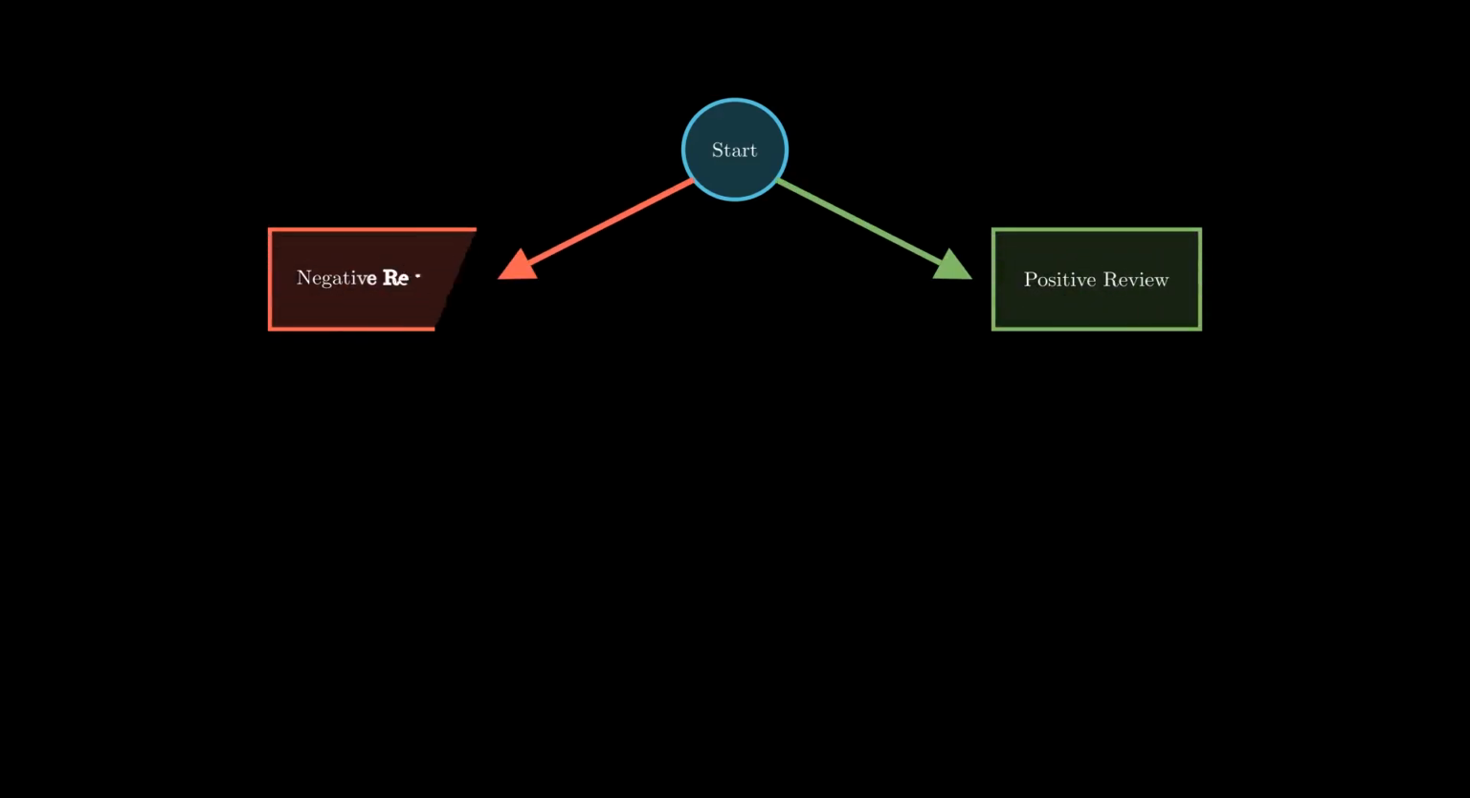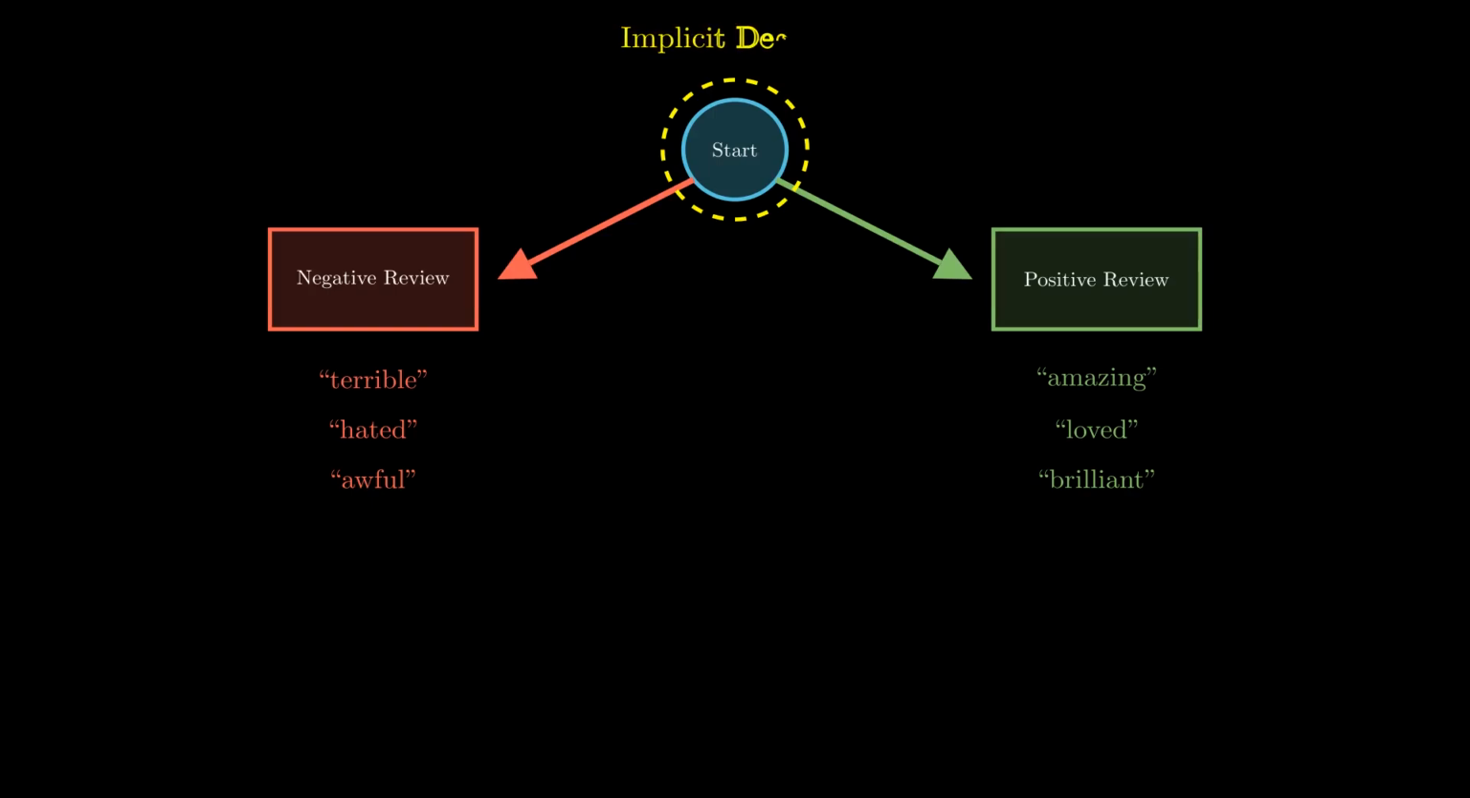For example, a transformer trained on positive and negative movie reviews generates both well, but it decides sentiment implicitly. The first few words determine whether the review is positive or negative, rather than making that choice explicitly up front.